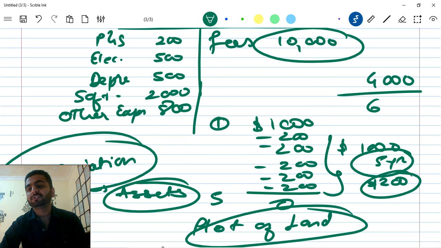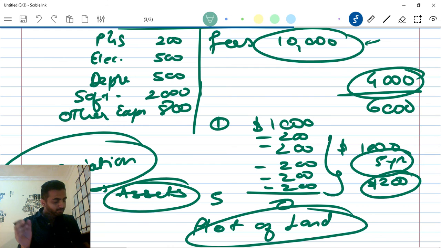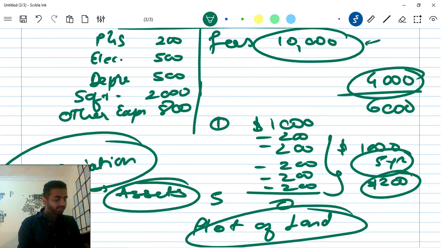10,000 minus 4,000. 10,000 was my income, 4,000 was my expenditure for business, and how much is left? What is the amount left? That is $6,000. The statement of comprehensive income, also called the income statement, reports all changes in equity for shareholder transactions, for issuing stock, repurchasing stock, and paying dividends.